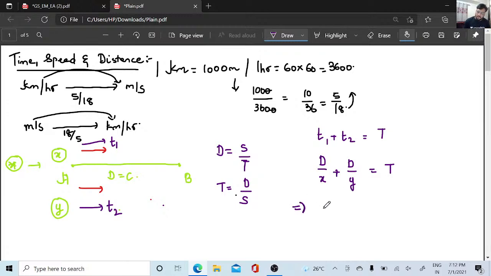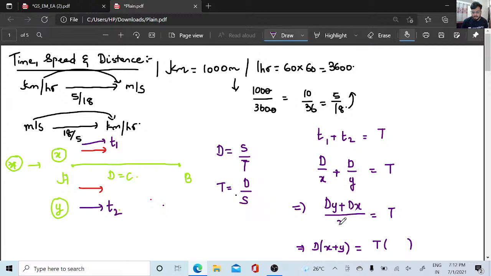When I solve this, this will be dy plus dx divided by xy, is equal to t. I know d, so I can take it as common. Sorry, it is not x plus y. The LCM will be xy.